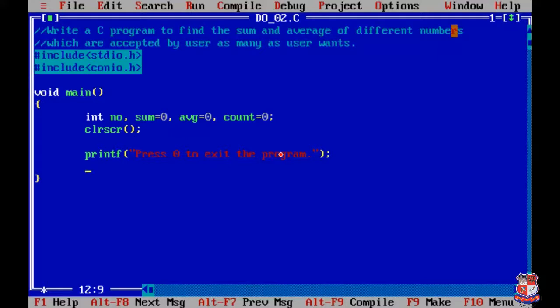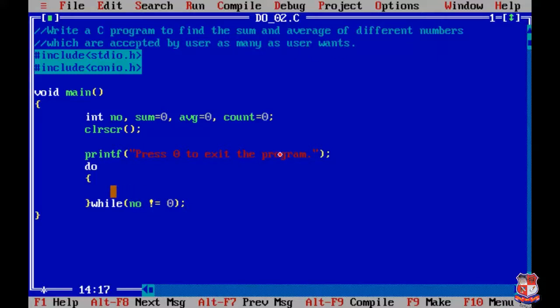Now we'll start the do while loop, also mentioning the while. We'll write the condition inside the while loop also. Our condition is number not equals to 0. At the end of this while loop we must write a semicolon over here. Now this loop will be executed until the number is 0.